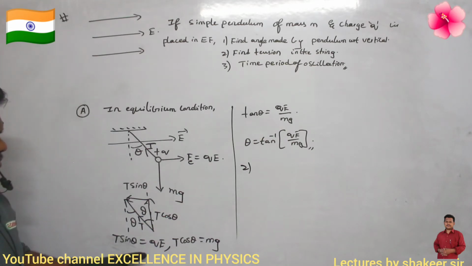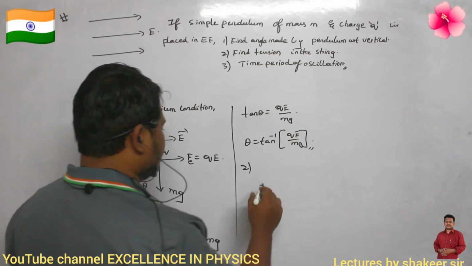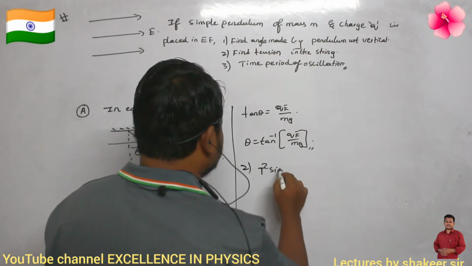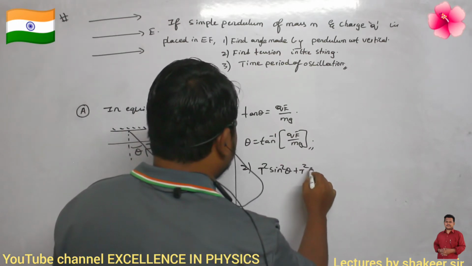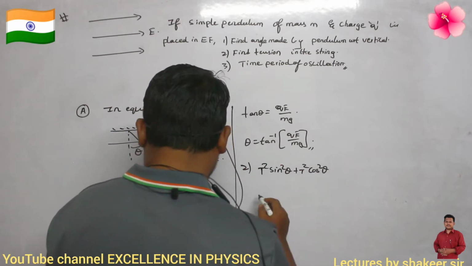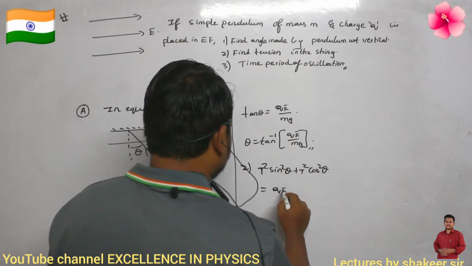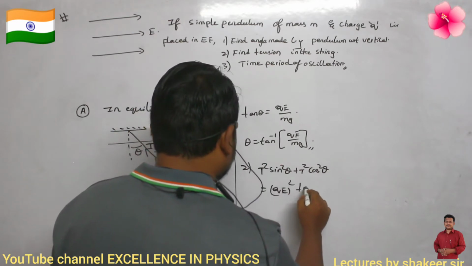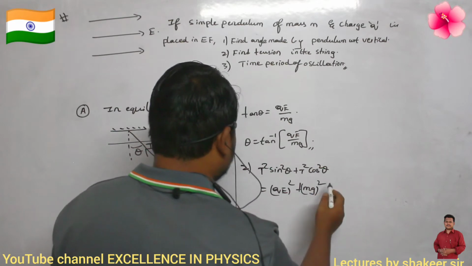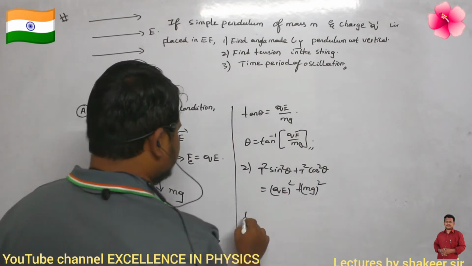I don't know this T value, no? How can I calculate it? Very simple. Here I have T sin theta, here I have T cos theta. So square both of them and add them. Then I will get T square sin square theta plus T square cos square theta equals (qE) whole square plus (mg) whole square. Take T square common.